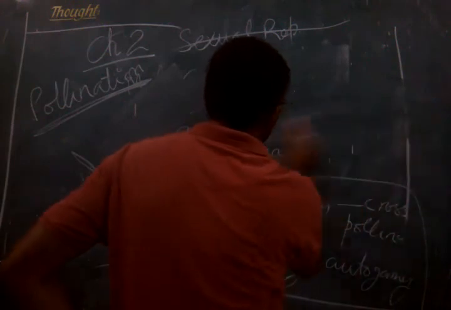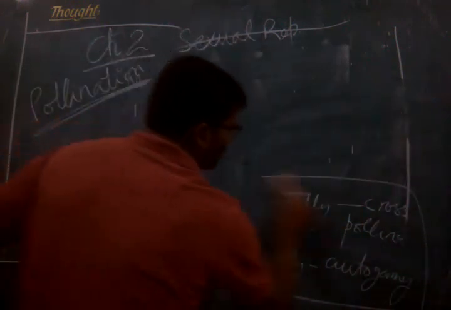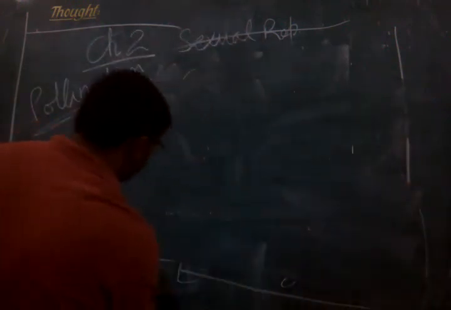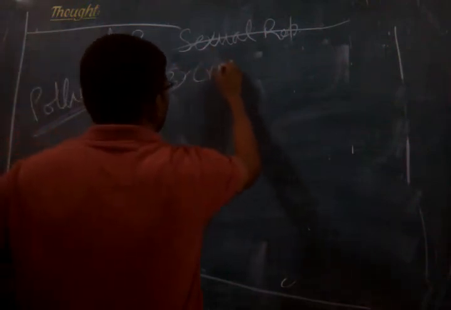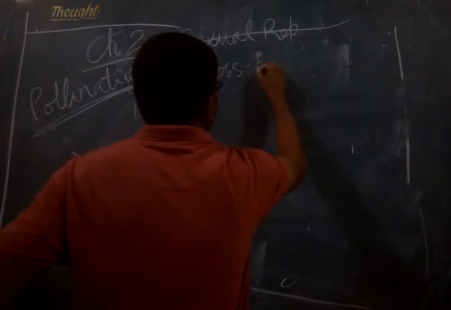Now let us see the third type, which is the most common. The third type, as you all know, we already have said its name, is cross pollination.